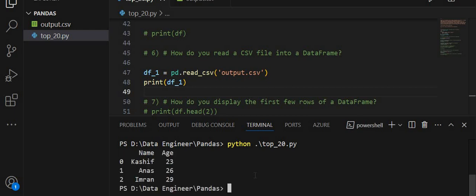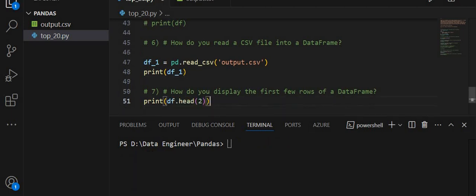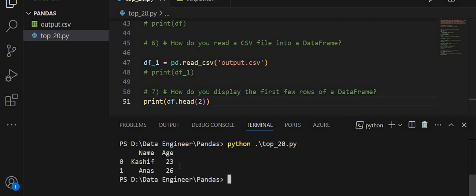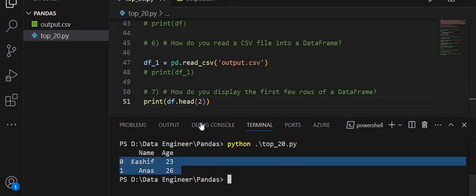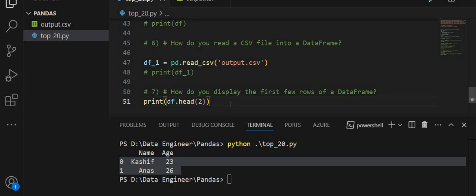I am getting the data from the csv file using the read_csv function of pandas. Then I am going to clear my terminal, and I want to display just the first 2 rows. Run my code. See, I am getting the first 2 rows of data using the head method of the data frame.